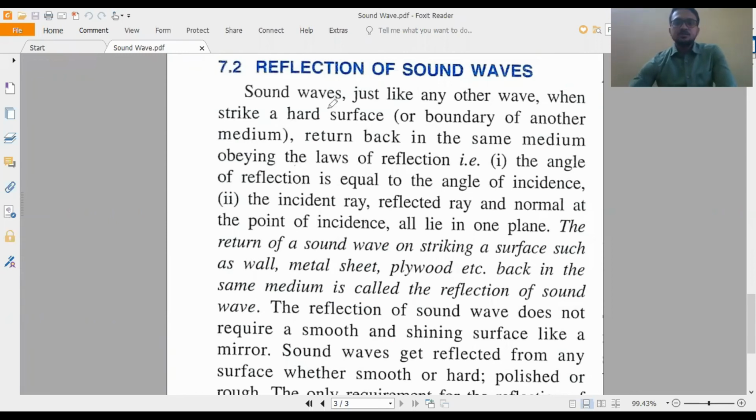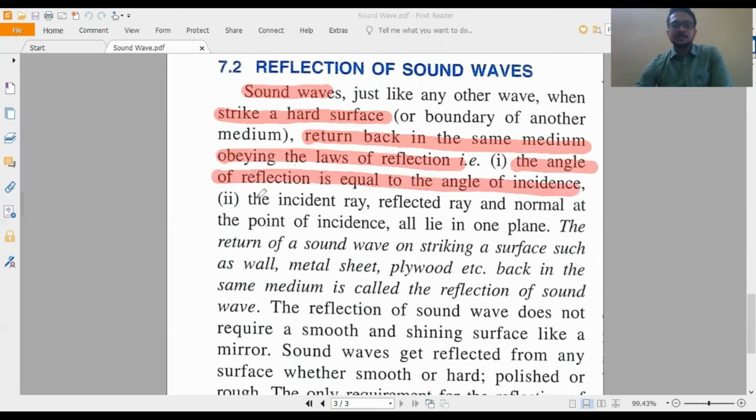Reflection of sound waves also happens like light waves, but a few differences are there. Sound waves can reflect by striking from a hard surface and returning back in the same medium, like light waves, obeying the laws of reflection. One is the angle of reflection is equal to the angle of incidence, and the incident ray, reflected ray, and normal at the point of incidence all lie in the same plane. So these are similar to light waves, but for the reflection of sound waves we need a hard surface.